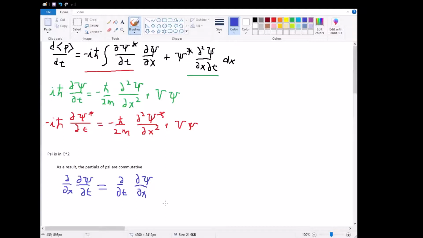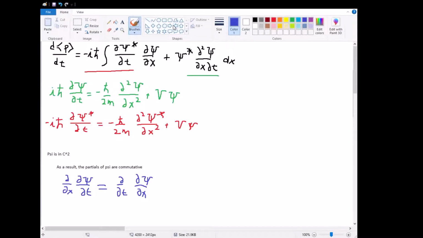Hopefully you already know this from calculus, but if you don't, I would encourage you to review this idea. Any function that is in C2 has this property. Its derivatives are effectively commutable, and psi necessarily has to follow this, because if it didn't, then it would have infinite derivatives, and that would result in non-integrable wave functions that don't make sense physically. So because of that, we require this.